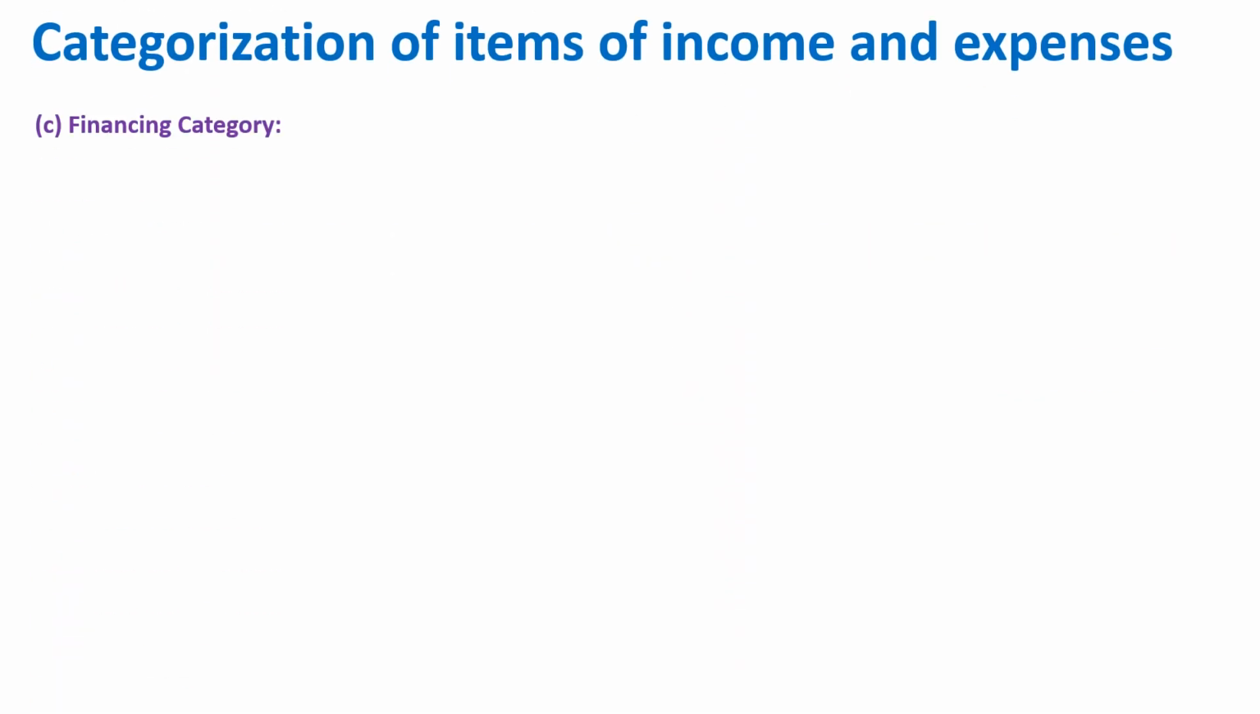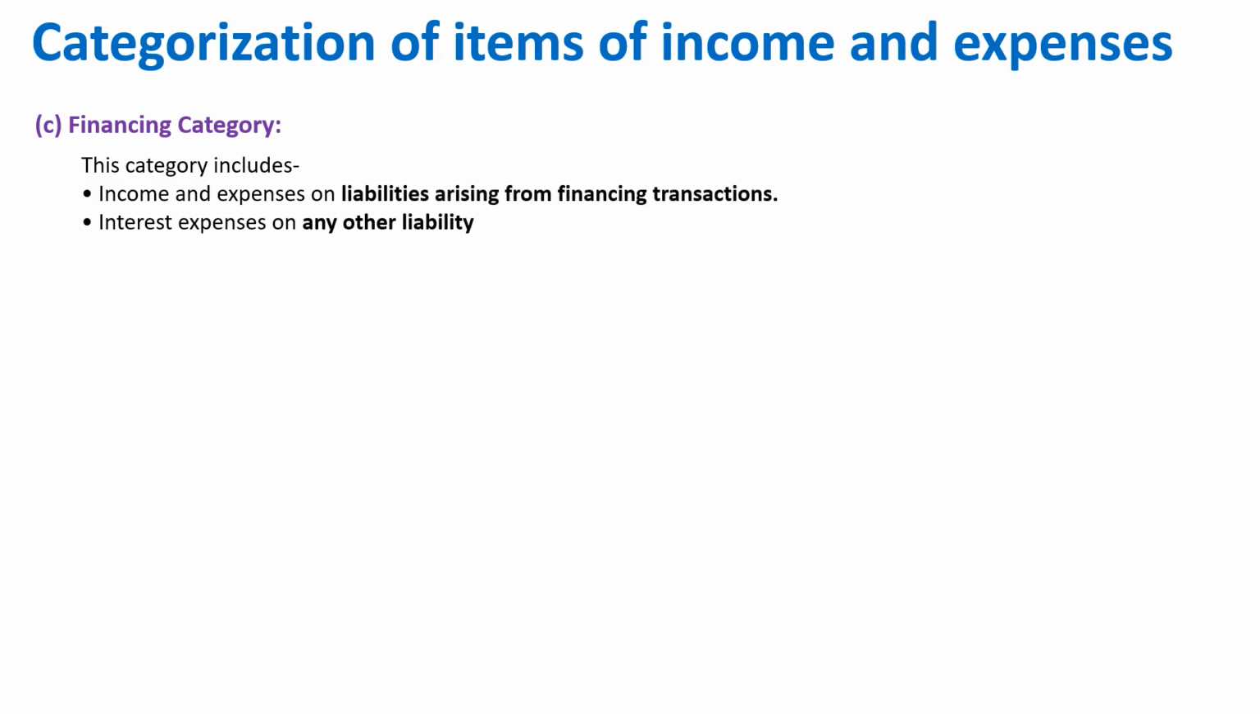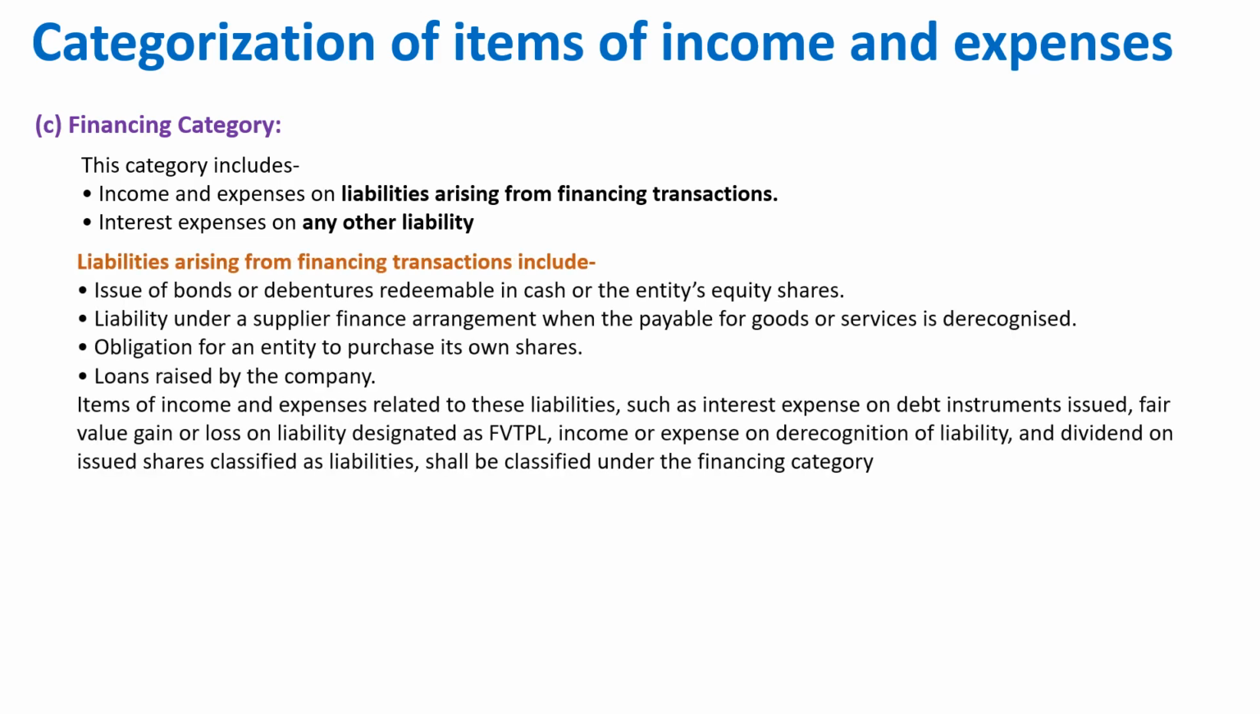Financing category. This category includes income and expenses on liabilities arising from financial transactions, and interest and expenses on any other liability. Okay, so there are two types of liability here. One is liabilities arising from financial transactions, and there is any other liability. So we'll see both examples. Liabilities arising from financial transactions include issue of bonds or debentures redeemable in cash or the entity's equity share. Liability under a supplier finance arrangement when the payable for goods or services is derecognized. Obligation for an entity to purchase its own shares. Loans raised by the company. Right? So these are a few examples.